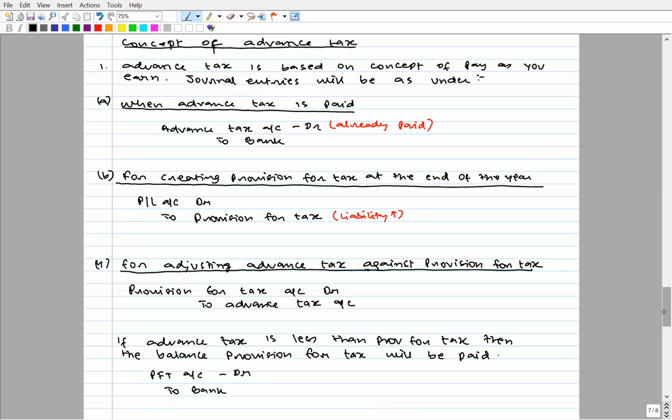In the cash flow statement, the total tax paid in step number 4 will be comprising of advance tax paid and excess of provision for tax paid. Copy all of you.